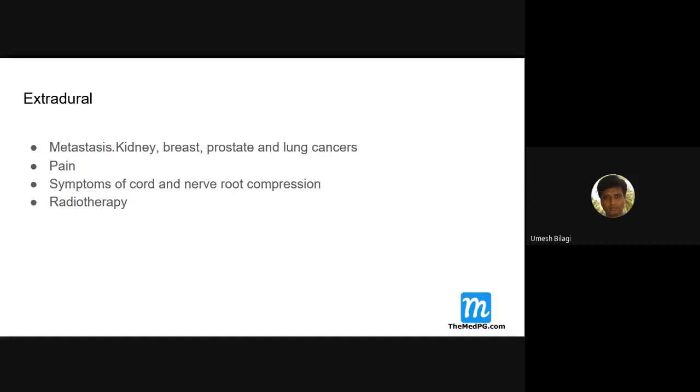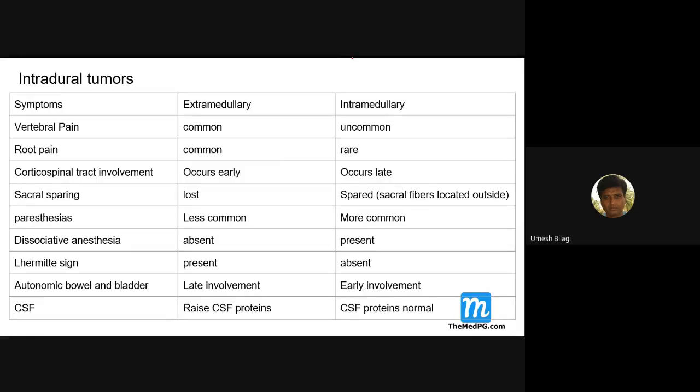And do regress. They may regress also. Now we'll go to intradural tumors. As I told, intradural tumors are classified as extramedullary and of course intramedullary. These extramedullary tumors can cause vertebral pain because they're more outer, touching the vertebral column. It is common. Whereas with intramedullary tumors, which are deep inside, the vertebral pain is uncommon. In fact, these are more near to the central canal or spinal cord.